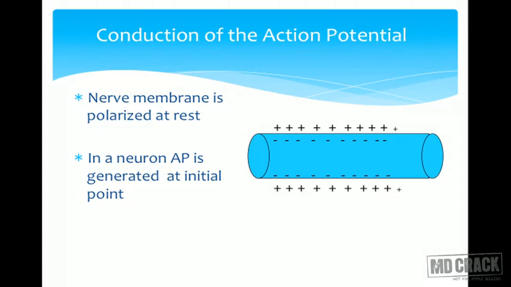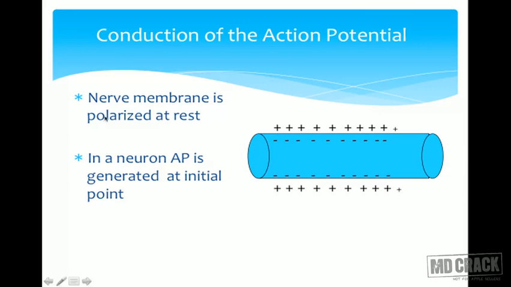Next important property of the action potential is propagation or spread. Now, in an axon, normally the action potential will be generated in the initial segment, that is just after the cell body. The summated activity of the initial segment, the facilitation, excitation, inhibition, all that will be summated, and ultimately the action potential will be generated in the initial segment. Once it is generated there, how does it traverse towards the end, that is towards the terminal? So this is the conduction of the action potential. We will see the conduction of the action potential.